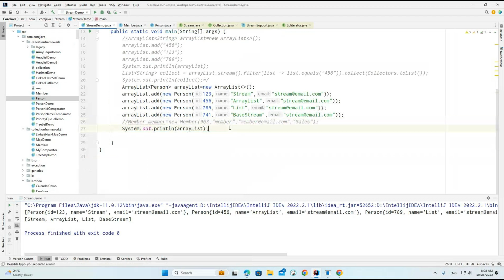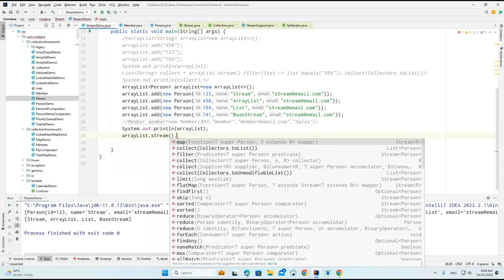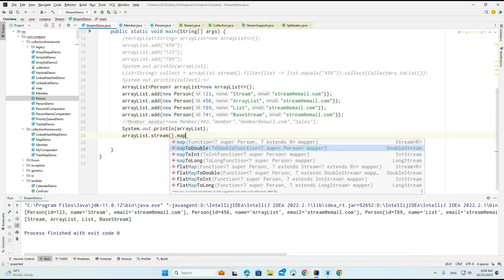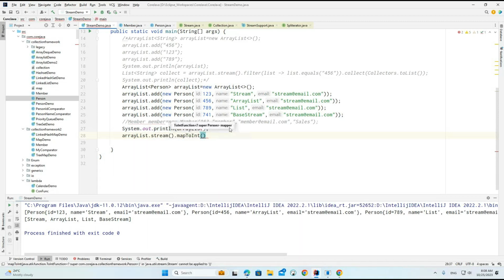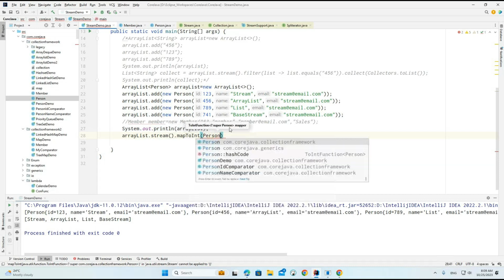To work with this mapToInt here, what can we do now? Again, we can call rlist.stream().mapToInt. The mapToInt is basically suggesting that the object we are now converting into an integer. How are we going to convert here? So simple here.